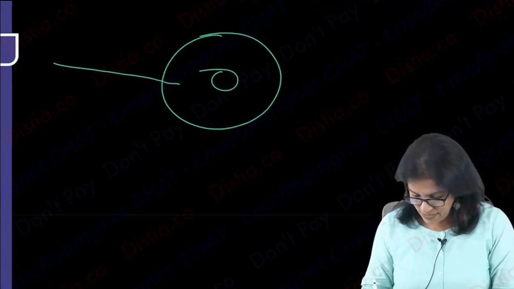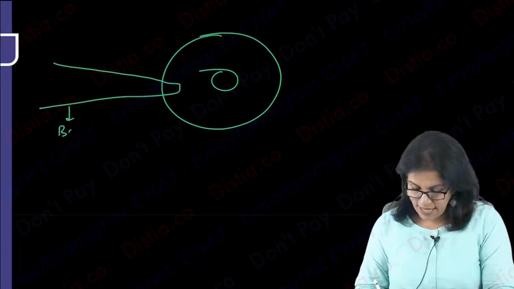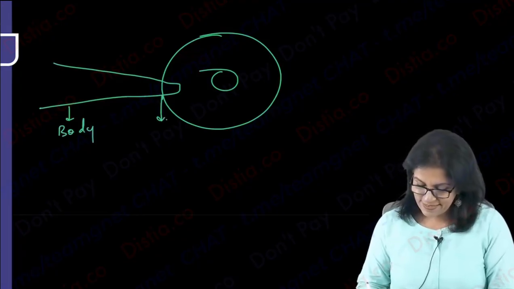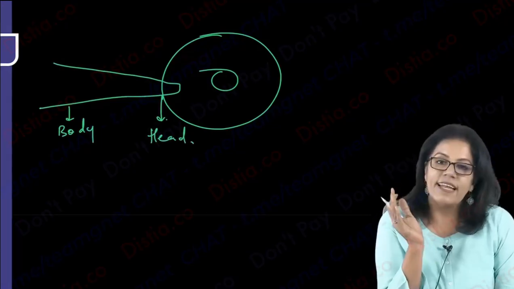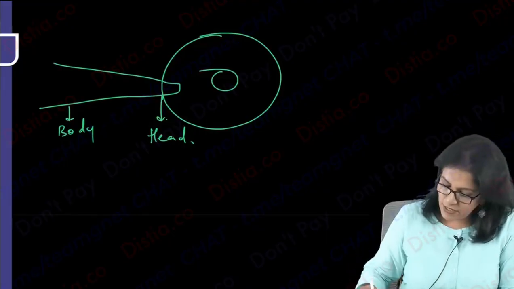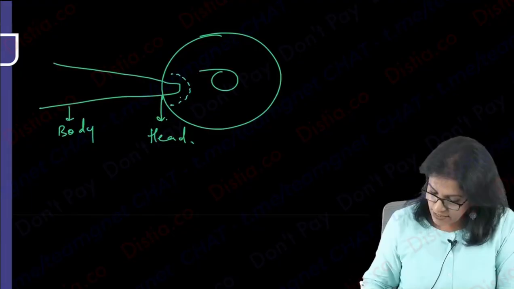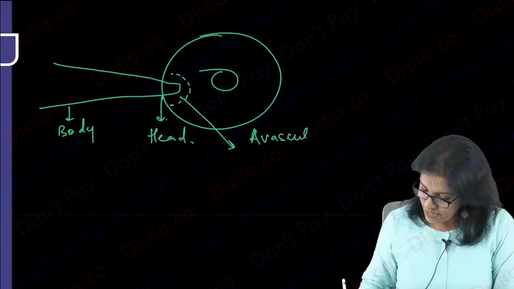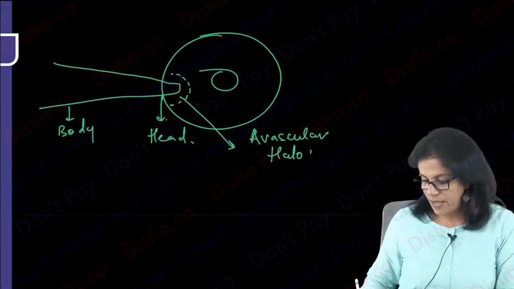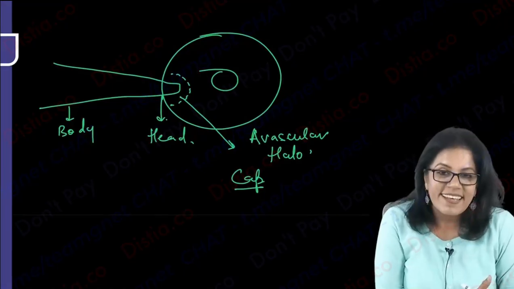What are the parts of pterygium? Right? So you see this is the body and this is the head. Okay. So body and head, and there can also be some avascular halo zone here. This avascular zone that is formed, avascular halo. In front at the tip is what is the cap. So there is a cap, there is a head, and there is a body.